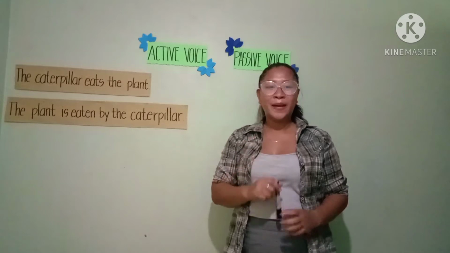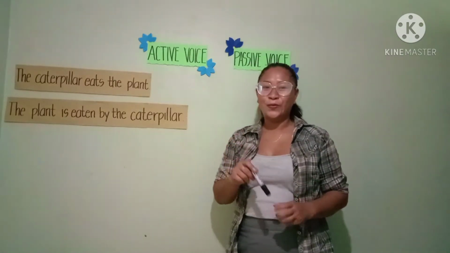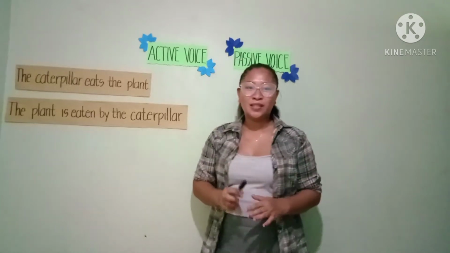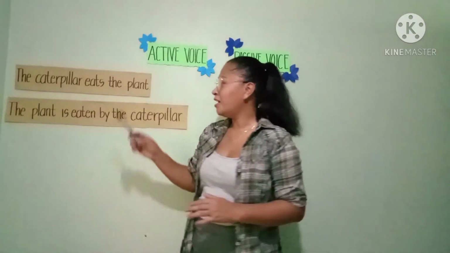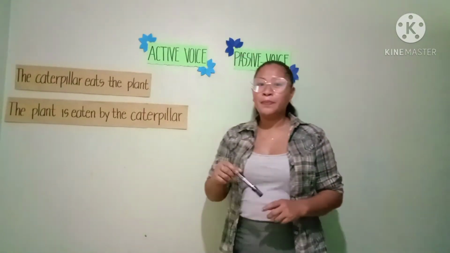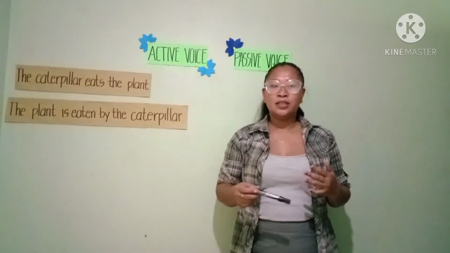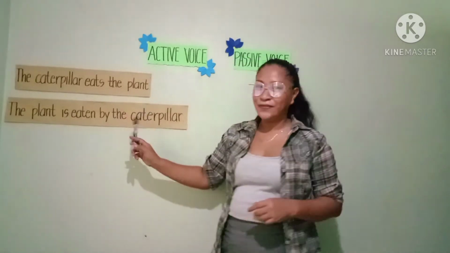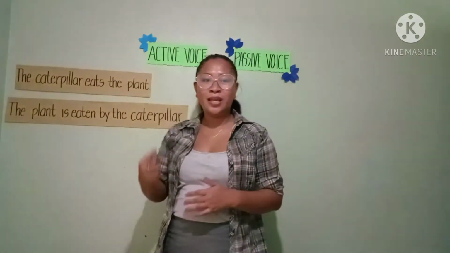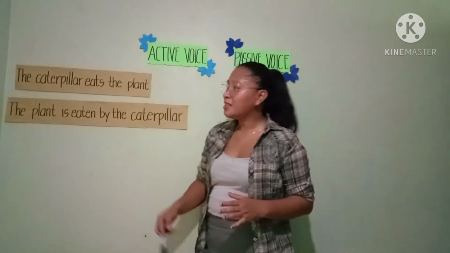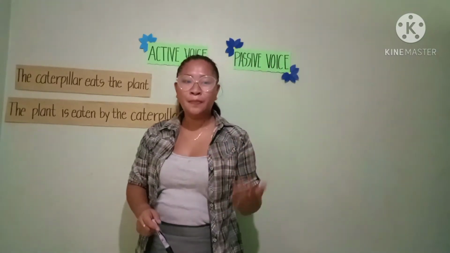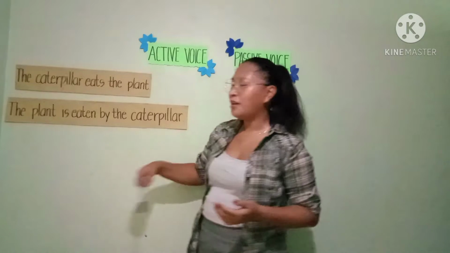Did the plant eat? No. The plant was eaten. Therefore, it is not a doer, but it receives the action. We call it a receiver of the action. A sentence has a subject, but that subject might be a doer or a receiver.